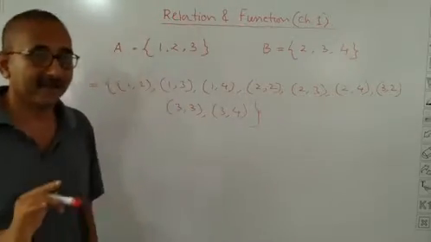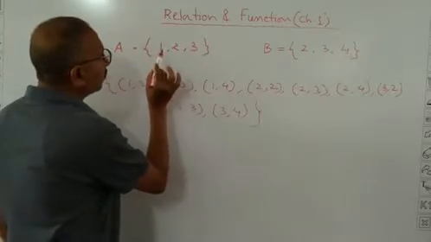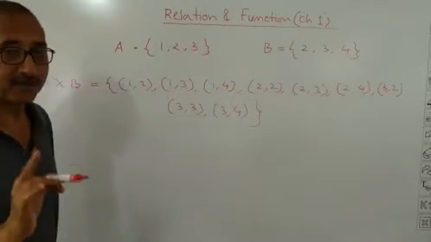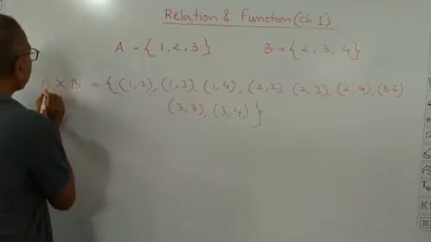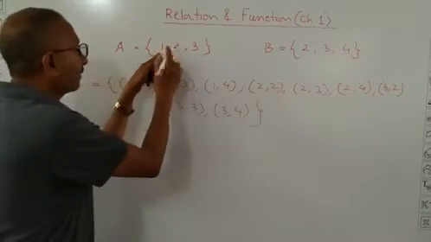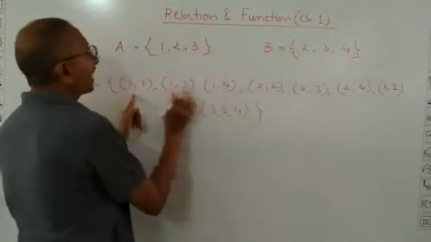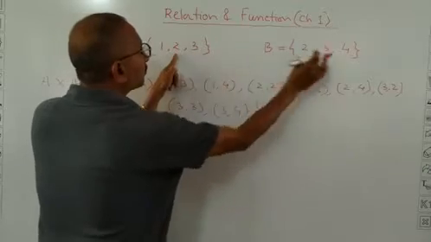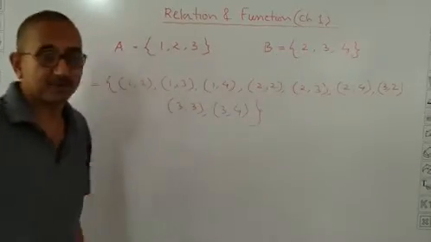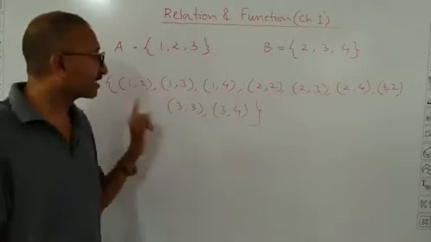Relation you have learned in class 11. So once again, let us recall: if there are two sets, A is equal to {1, 2, 3}, and B is another set, {2, 3, 4}, then we know what the Cartesian product of A and B is. It is written as A cross B, and the elements of A cross B will be (1,2), (1,3), (1,4), then again (2,2), (2,3), (2,4), and again (3,2), (3,3), (3,4). This is the Cartesian product. Then relation also we have learned in class 11, that relation is a subset of A cross B.